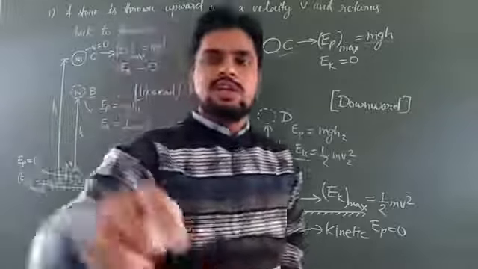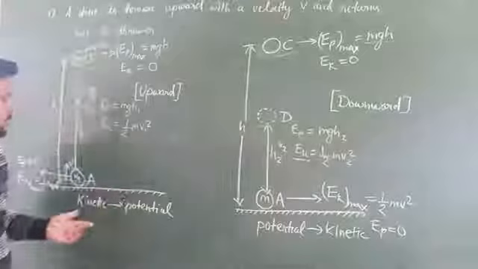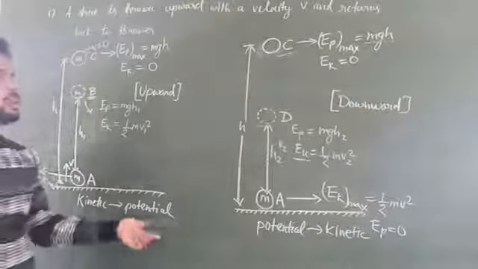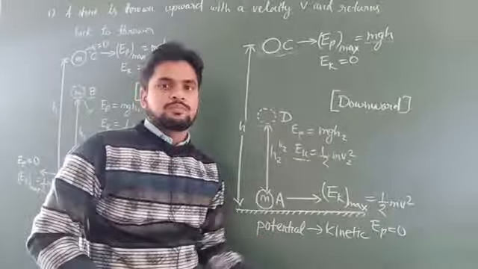So students, in this process you have observed that for upward motion there is transformation of energy from kinetic to potential, and for downward motion there is transformation of energy from potential to kinetic. Okay students?